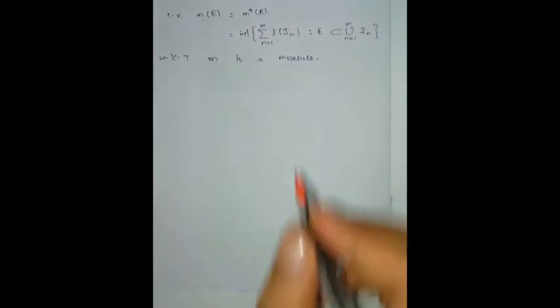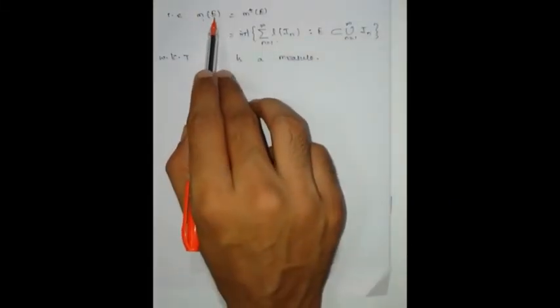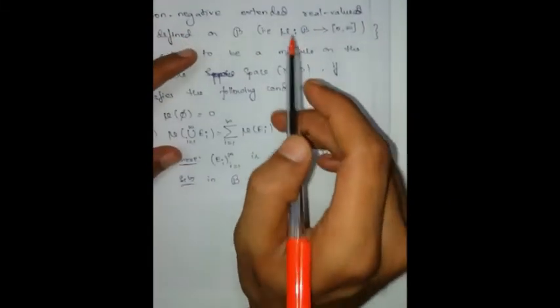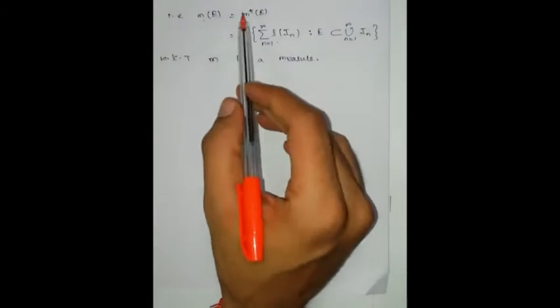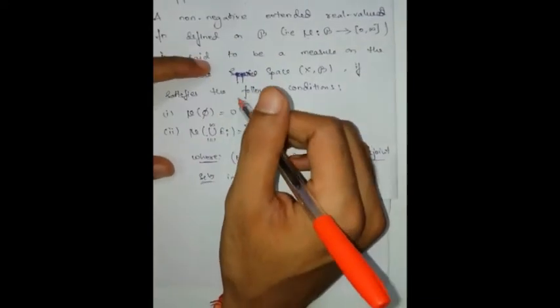How can I directly say it is a measure? From the definition of measure, already we know that the outer measure of the empty set is always 0, therefore the first condition has been proved.